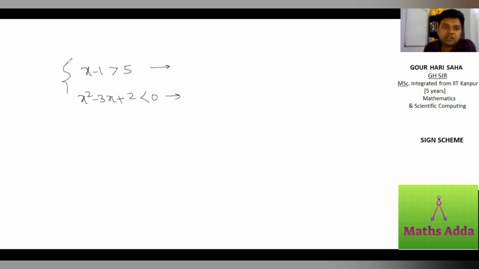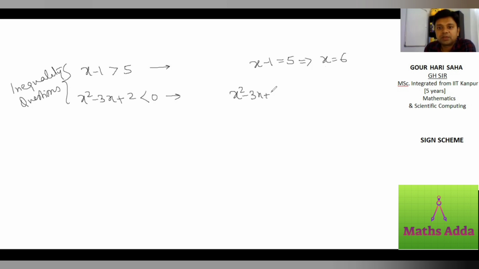These are inequality questions. But you know how to solve x minus 1 equal to 5. It is very easy: x is equal to 6. You can also solve this one: x square minus 3x plus 2 equal to 0. How do you solve it? Using Sridharacharya formula or quadratic formula.